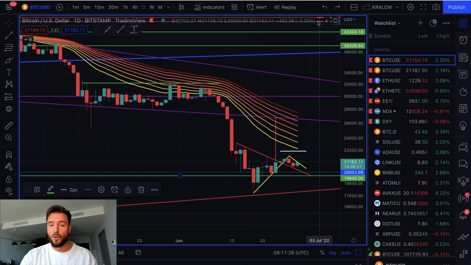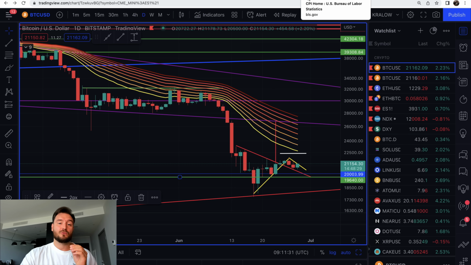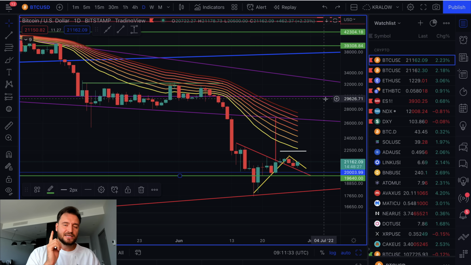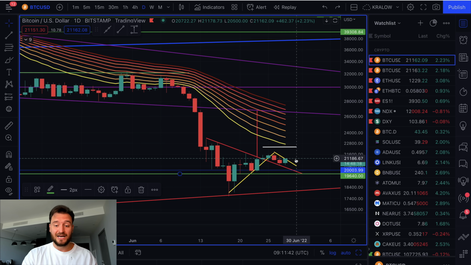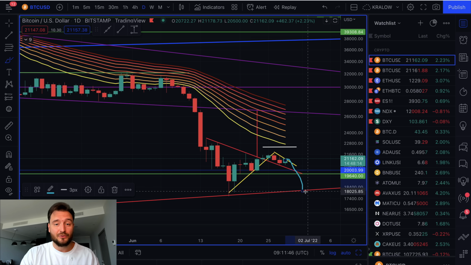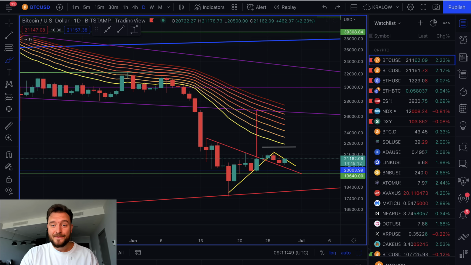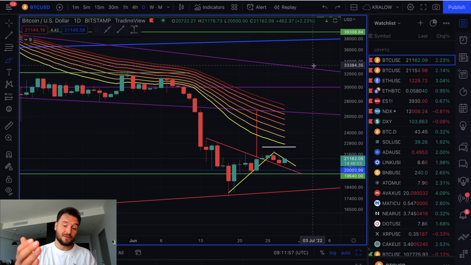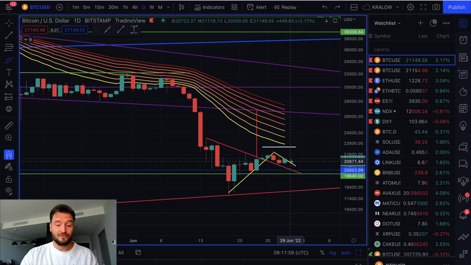Number one, the most important one that is coming in right now: every day you have to pay attention to the spot ETF of Grayscale. Always Google it, spot ETF of Grayscale, and see if it was approved or not, because if it's going to be declined, this is going to be the catalyst event where you don't even need to pay attention to any levels. You can short Bitcoin because it's going to go down. They have that deadline till July 6th to make a decision to either approve or disapprove it. And if it's going to be approved, then you can just long Bitcoin for sure.